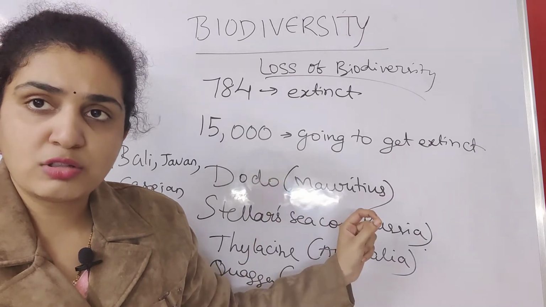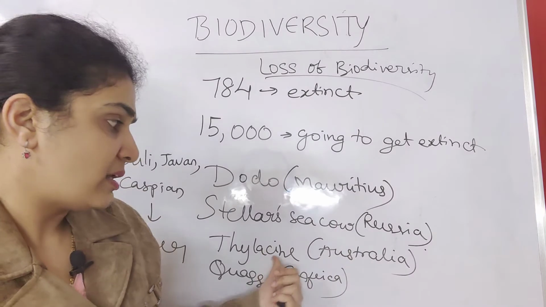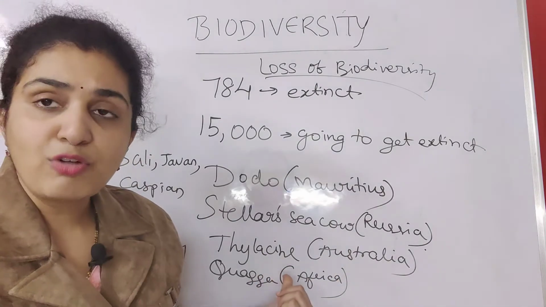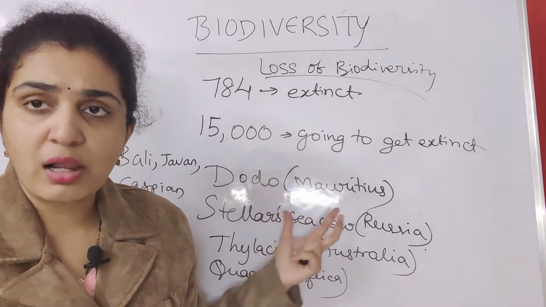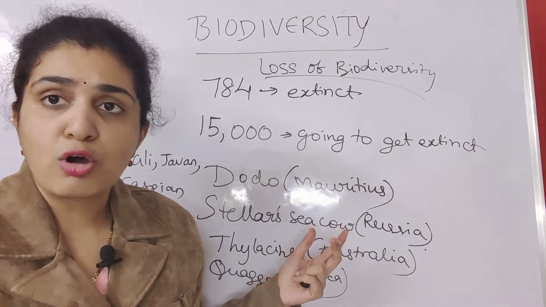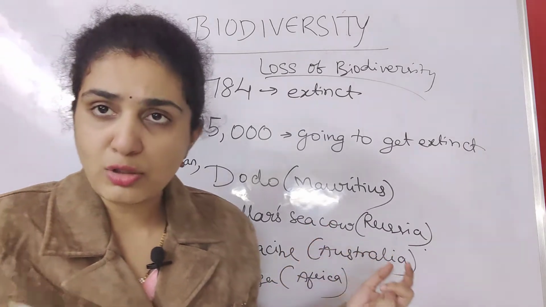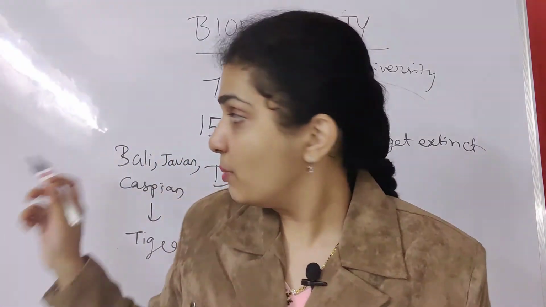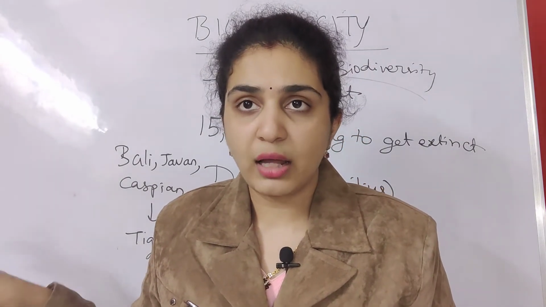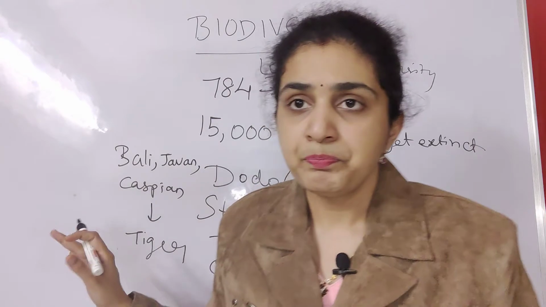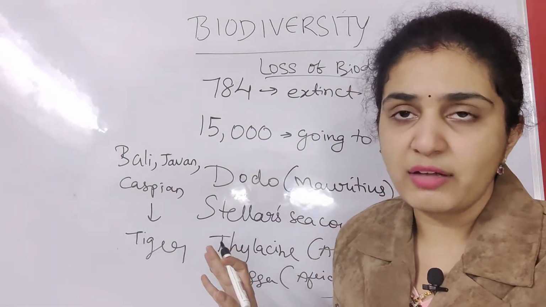If asked where Steller's sea cow got extinct, you should answer Russia, like the Thylacine is Australia. If you read it three or four times you can answer, because reading once, these are very difficult to remember as they are like scientific names. Bali, Javan, Caspian is also an important NEET question. They will ask which species they belong to that got extinct, and it is the tiger. So this is about the main things associated with loss of biodiversity.